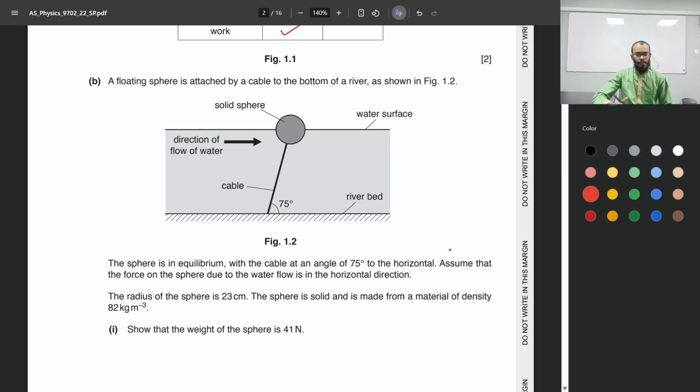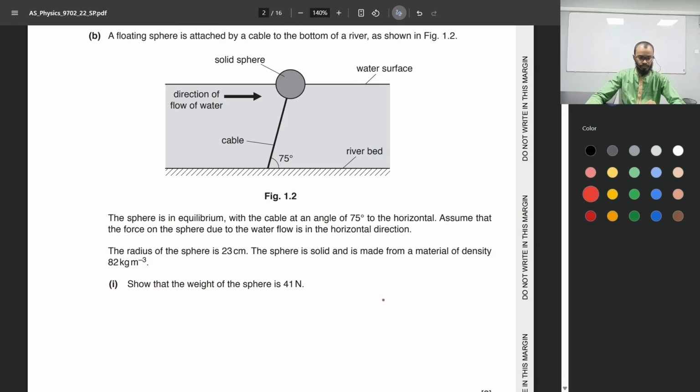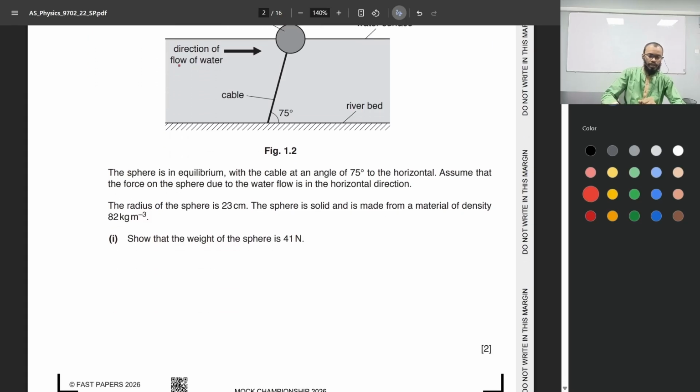A floating sphere is attached by a cable to the bottom of a river, as shown in figure 1.2. The sphere is in equilibrium with the cable at an angle of 75 degrees to the horizontal. Assume that the force on the sphere due to the water flow is in the horizontal direction of water flow, okay? Radius of the sphere is 23 centimeters. The sphere is solid and is made of a material of density 82 kg per meter cube. Show that the weight of the sphere is 41.